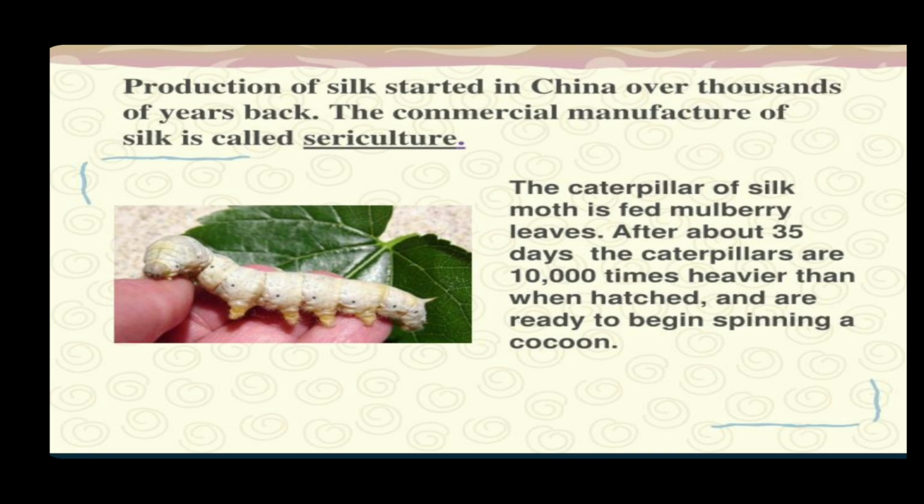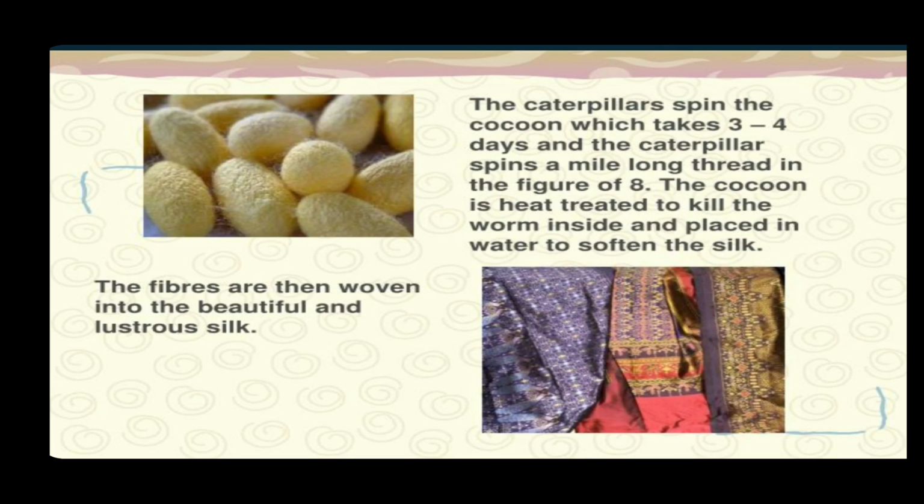During this process, the caterpillars secrete a liquid from their mouth which hardens on coming in contact with the air, and this liquid is made up of protein. The caterpillar weaves a cover around itself, and that cover is called a cocoon. The caterpillar starts spinning the cocoon, which takes 3 to 4 days, and it spins a mile-long thread in the figure of 8. It rapidly weaves this thread.